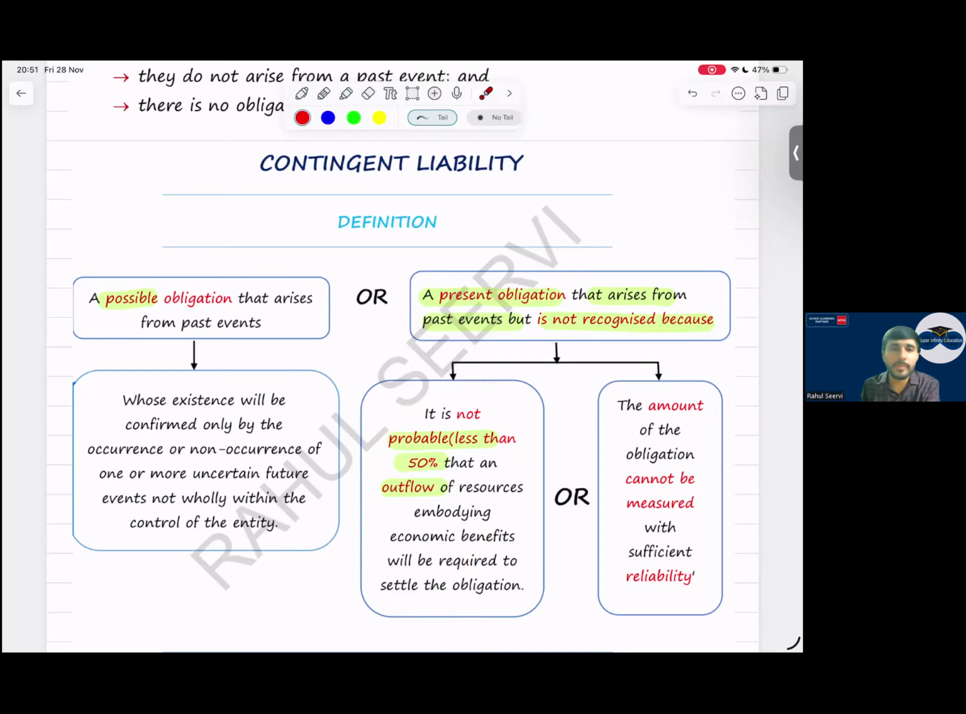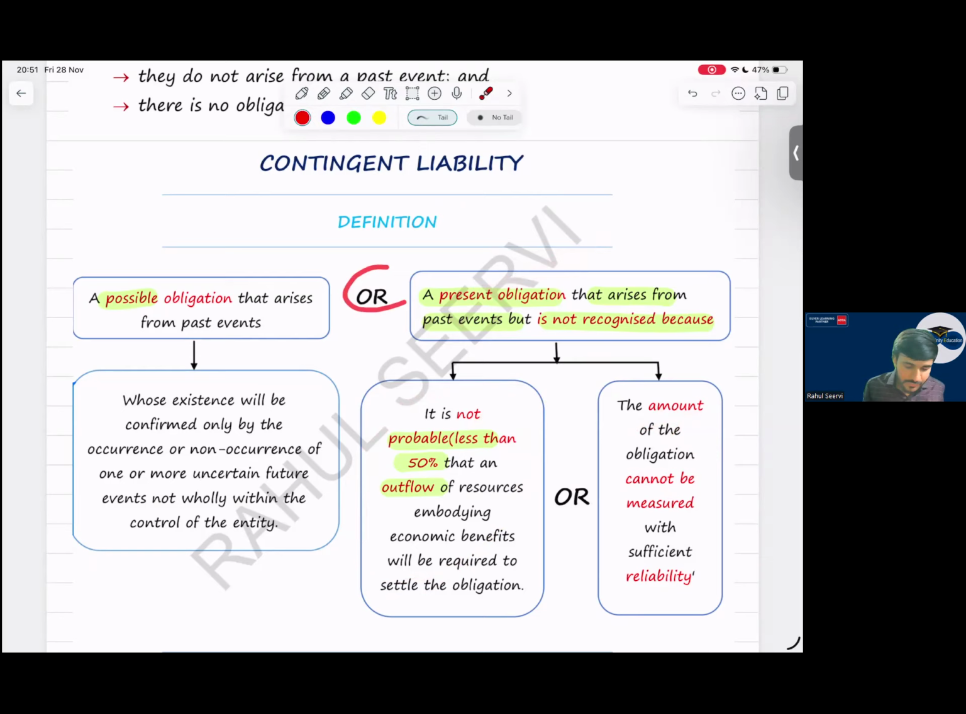Probability is not that the outflow will be there, but the amount we can measure, sir. We can measure the amount, present obligation, past event, but probability is not there. So it becomes a contingent liability, not a provision. Similarly, present obligation, past event, probable, but amount we can't estimate, sir. Then also it is a contingent liability, simple.